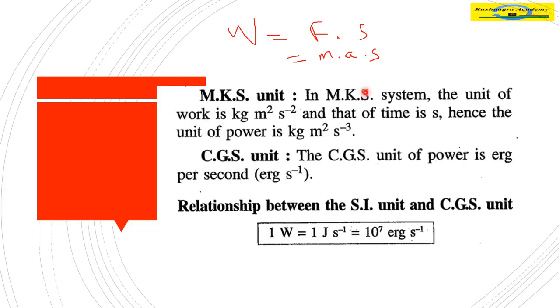In MKS units, what is the unit of work? Work is defined as F into displacement, force is m into acceleration, into displacement. So in MKS unit, the unit of work done will be, for m it will be kg, for acceleration it will be meter per second square, into displacement, that means again meter. Hence kg meter square per second square. In CGS unit, similarly, the unit of power will be erg per second. What is the relationship between the SI and CGS unit? 1 watt is 1 joule per second, or 10 to the power 7 ergs per second.